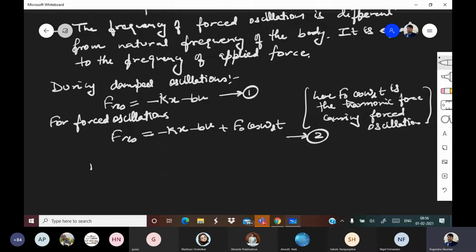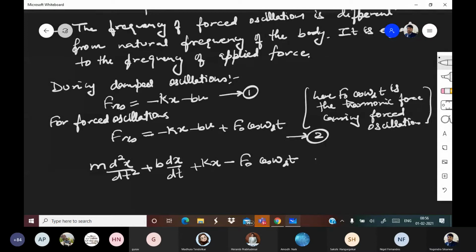Okay, now this can be written as m times d2x upon dt2 plus b into dx upon dt plus kx minus F naught cos omega d t is equal to 0. This is equation 3.